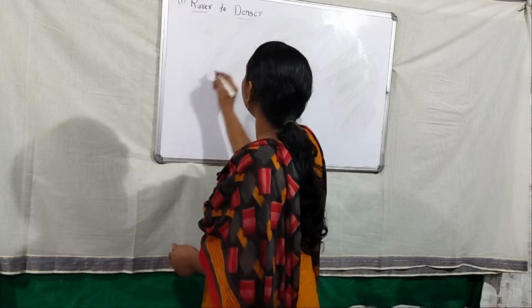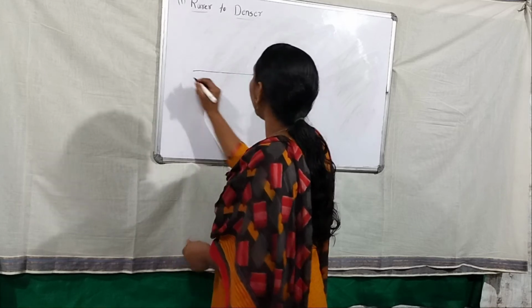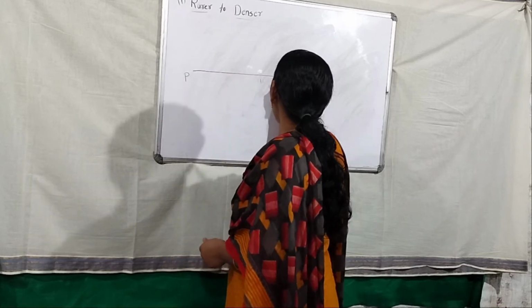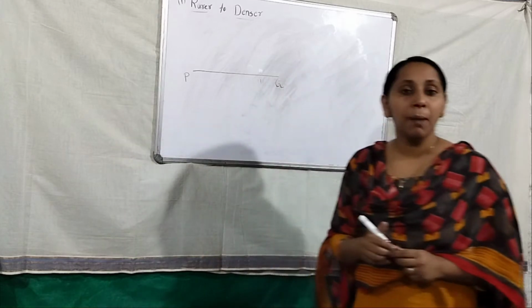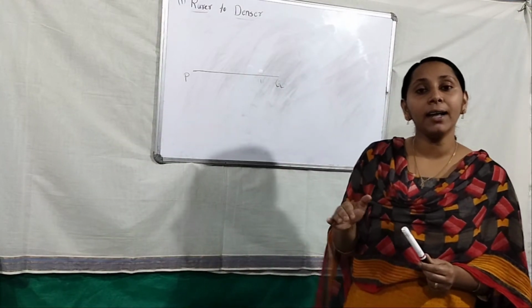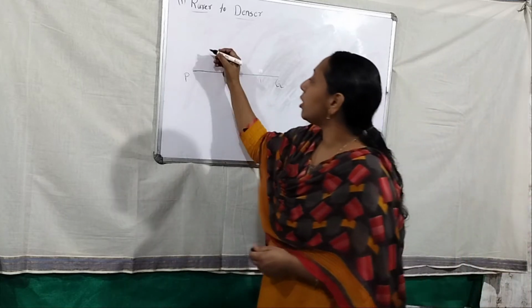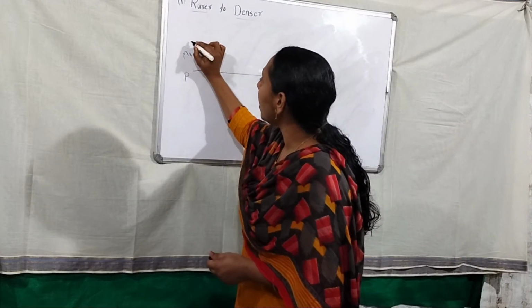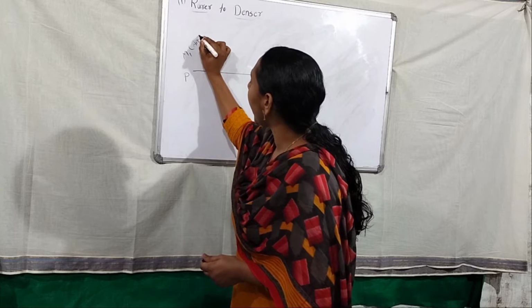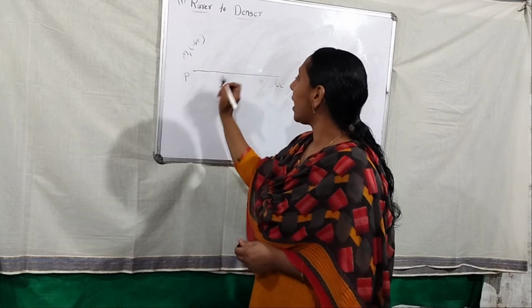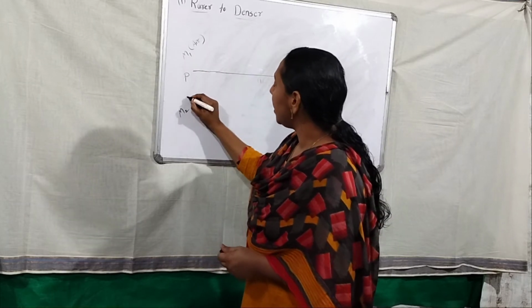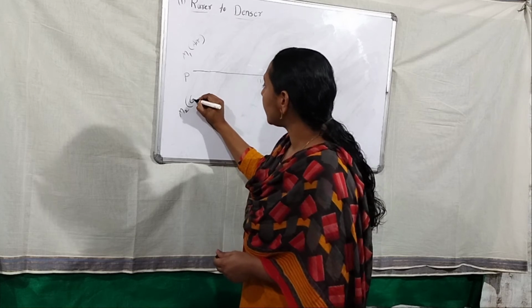Rare to denser. This is my boundary line. Yesterday, in the previous video, I explained what the boundary line is. The boundary line divides two different mediums. Above the boundary line is my medium 1, and consider medium 1 is air. Below the boundary line is my medium 2, and that medium 2 is glass.